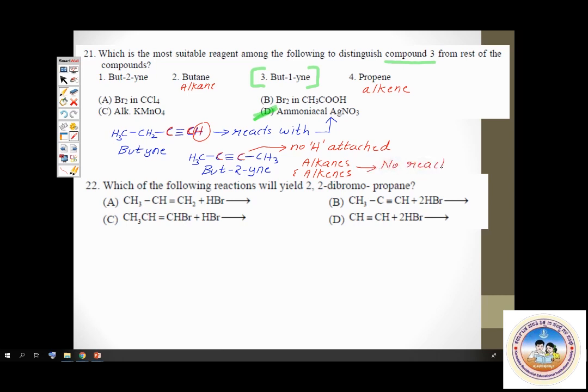Okay, now coming to question number 22. Which of the following reactions, there are 4 options here, will yield 2,2-dibromopropane? First, let me write the structure of 2,2-dibromopropane. This is the structure. Propane 1, 2, 3, 2,2. So both bromine atoms are on the same carbon atom, which is the second carbon atom. Yes, correct. This is the compound we want.